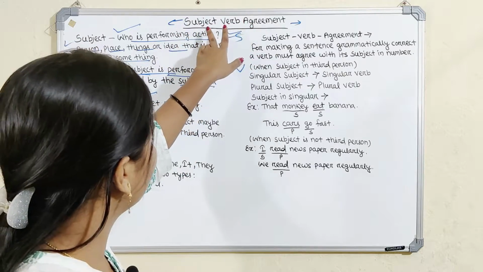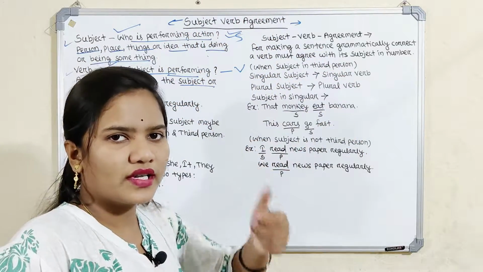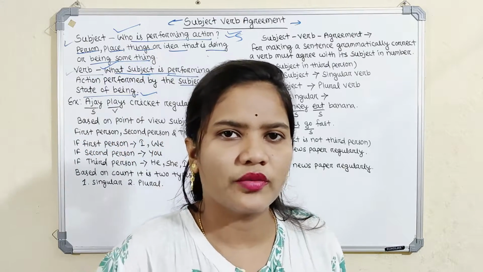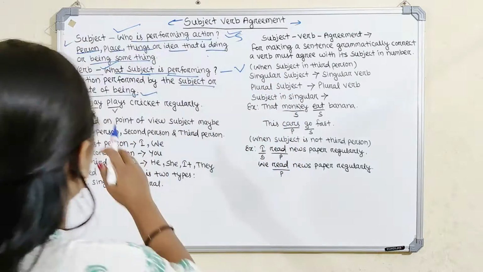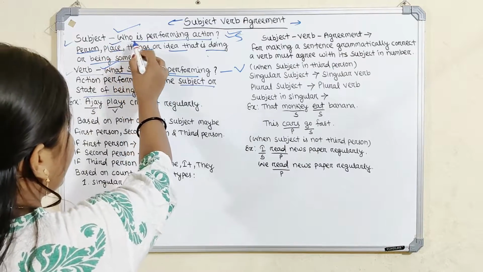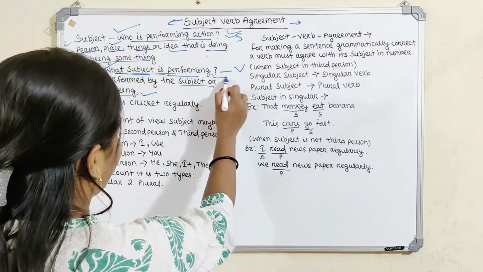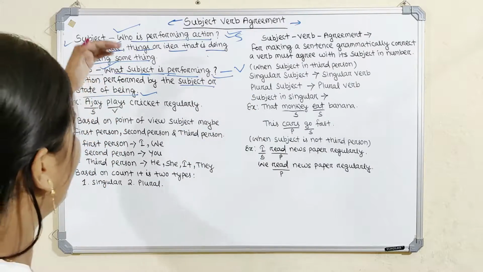Before we learn about subject and verb agreement and its use, we have to know what is subject and what is verb. We have to be clear on this. So the subject is who is performing the action, and the verb is what the subject is performing in the sentence.